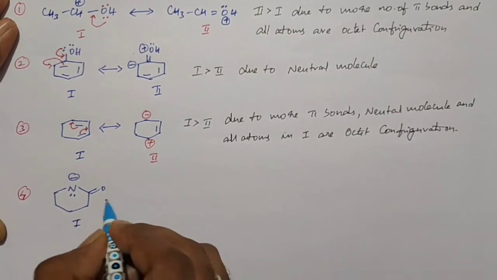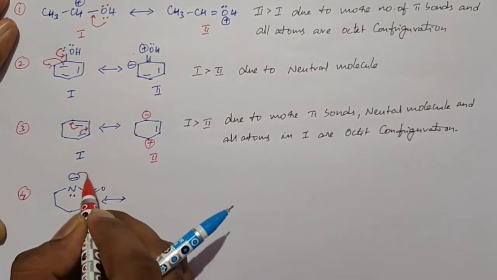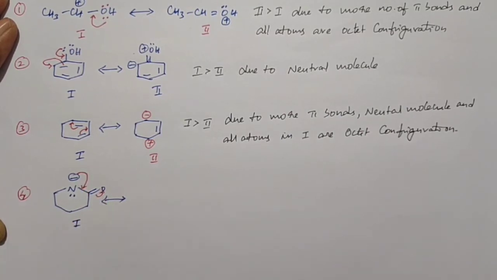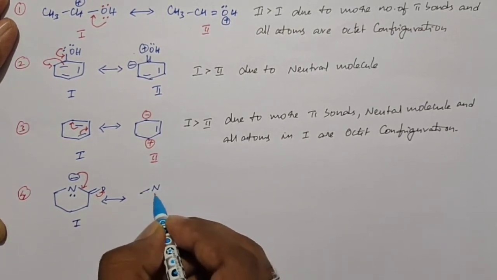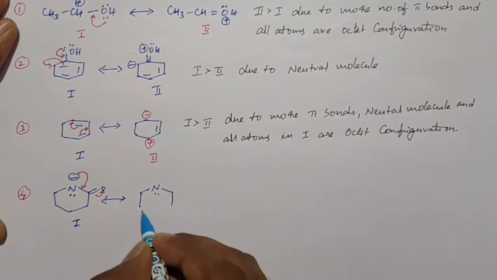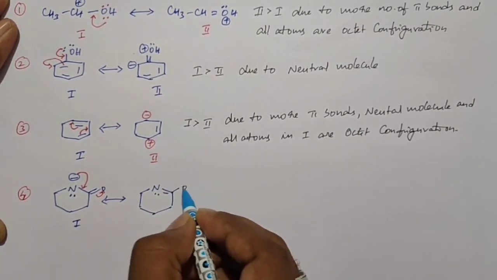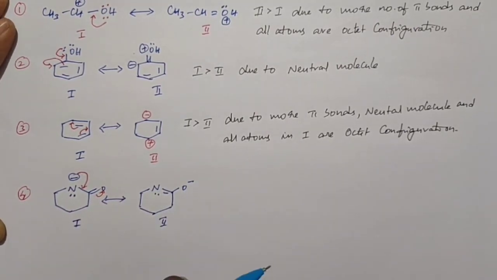For this structure we get a resonance structure: when these lone pair electrons shift as pi electrons, at that time these pi electrons shift towards the oxygen as lone pair electrons, resulting in a structure like this. So this is the second resonance structure.